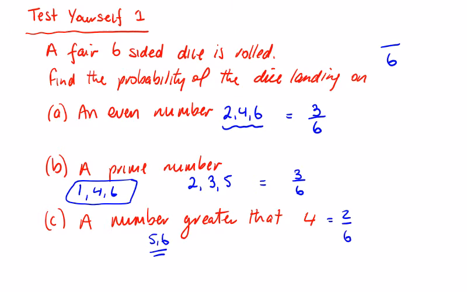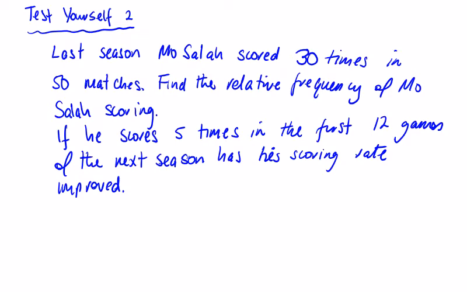Now, you could simplify these if you wanted. 3 over 6 is equal to a half, but you don't need to in probability. There's no extra marks, as I said previously, for simplifying them. And I like to always see the total possible outcomes on the bottom of these fractions. Try the next one now. So read this question and then pause the video and see can you get the correct answers.